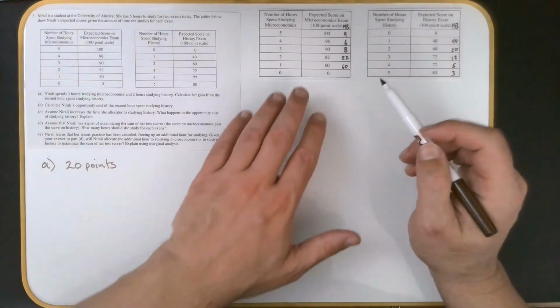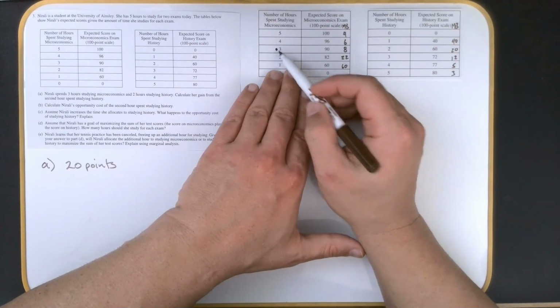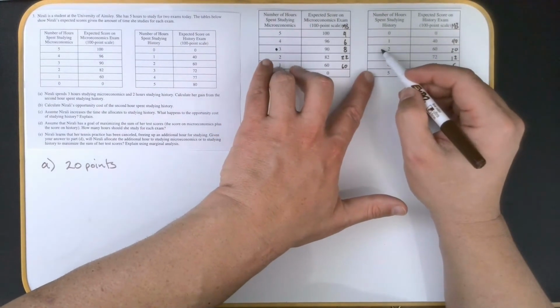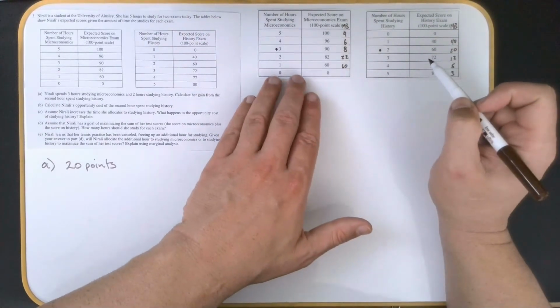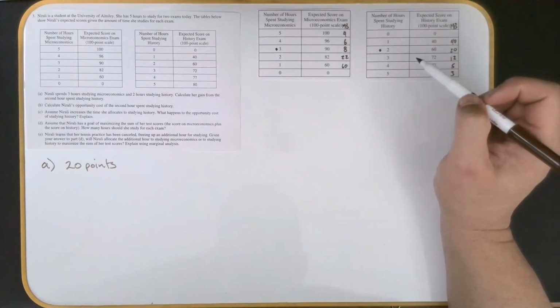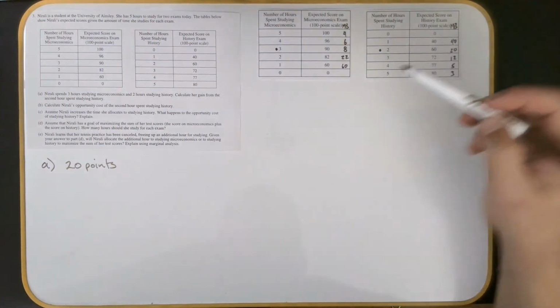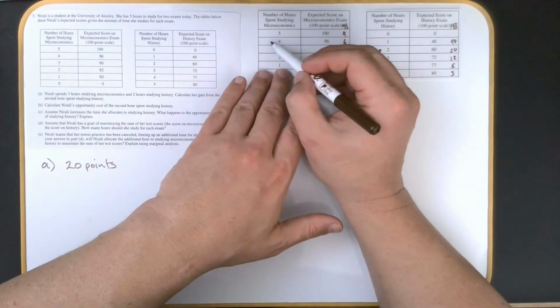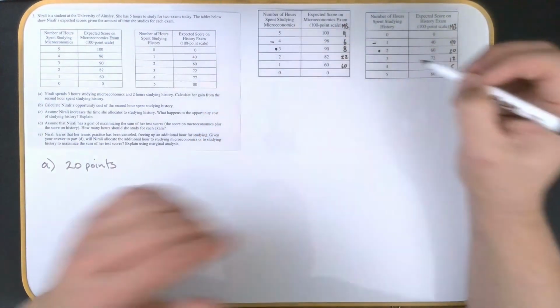So let's look at what happened here. She had this combination. She did 3 hours here and 2 hours here. Now, what she could have done, and this is the part you have to be careful about here, was what was the opportunity cost of going from 4 and 1 to 3 and 2.